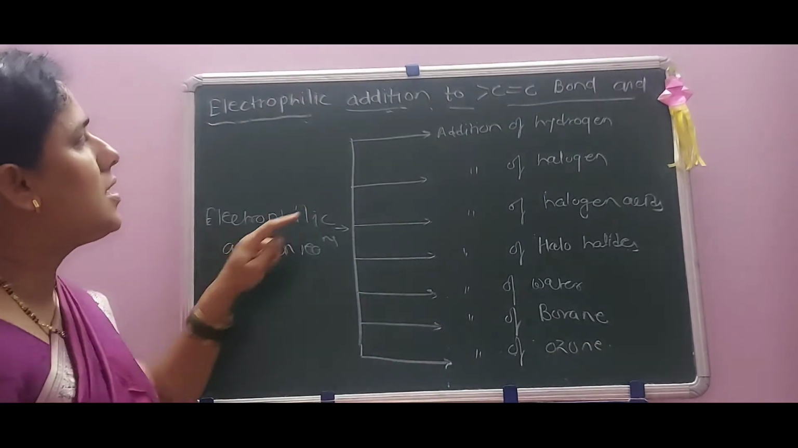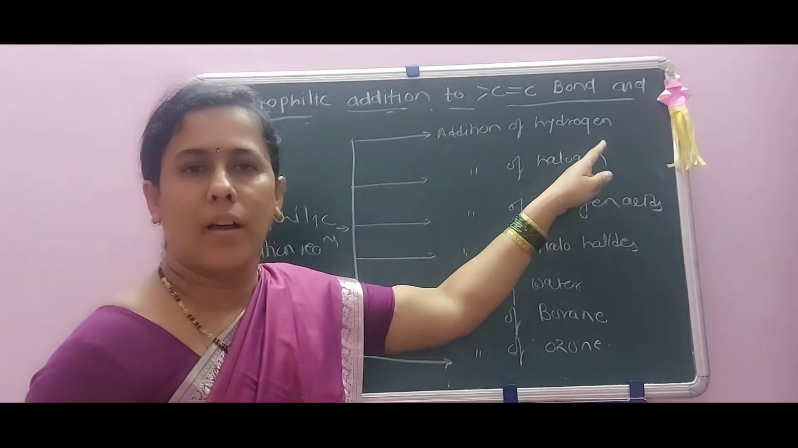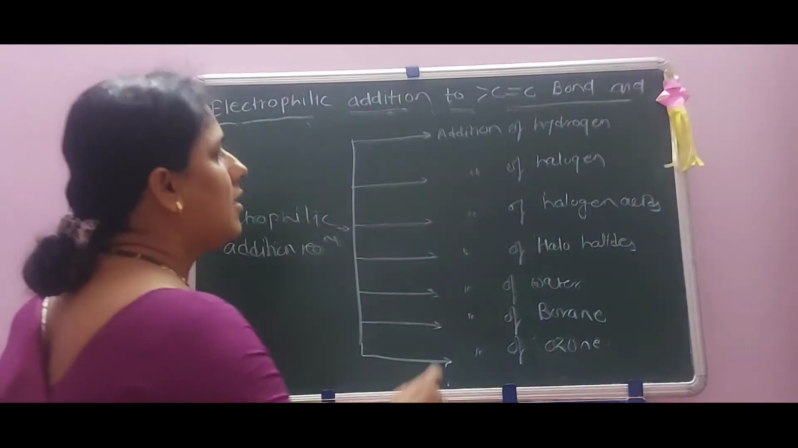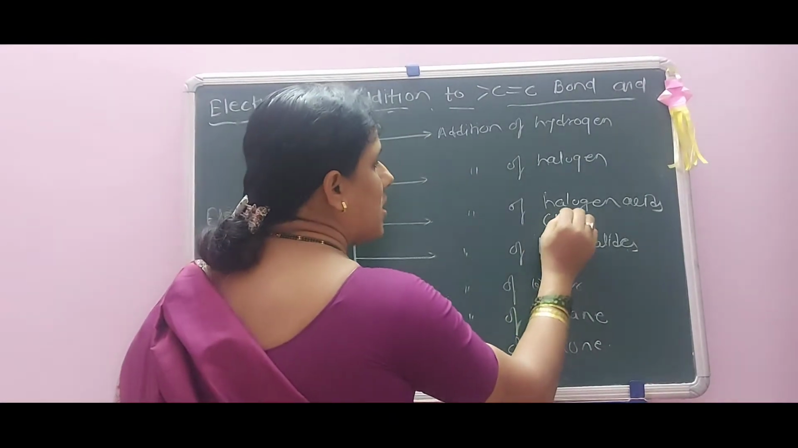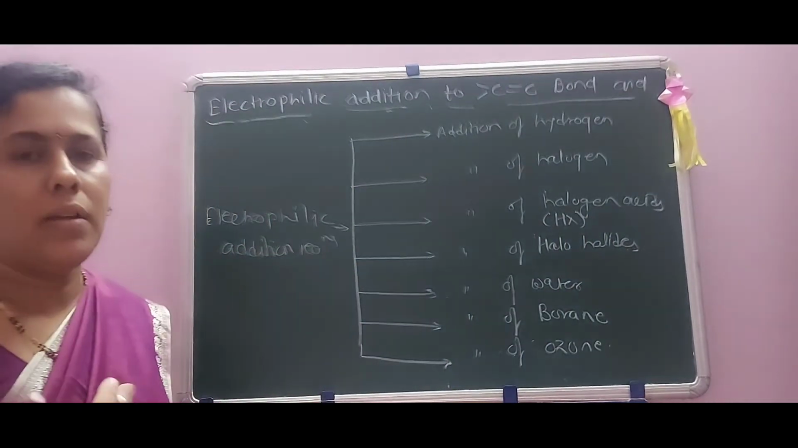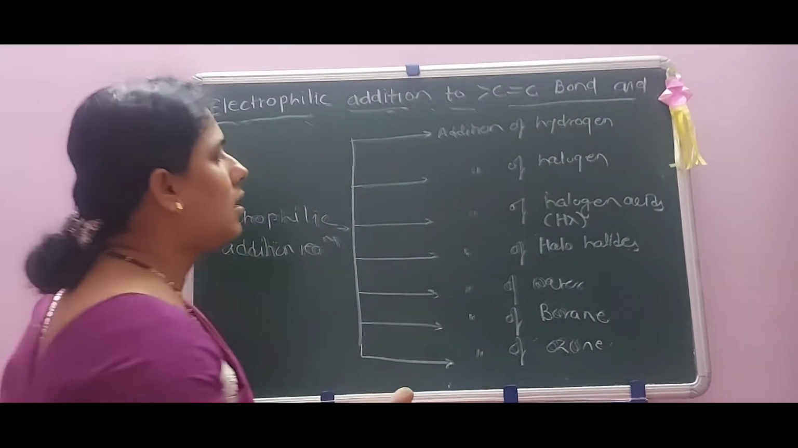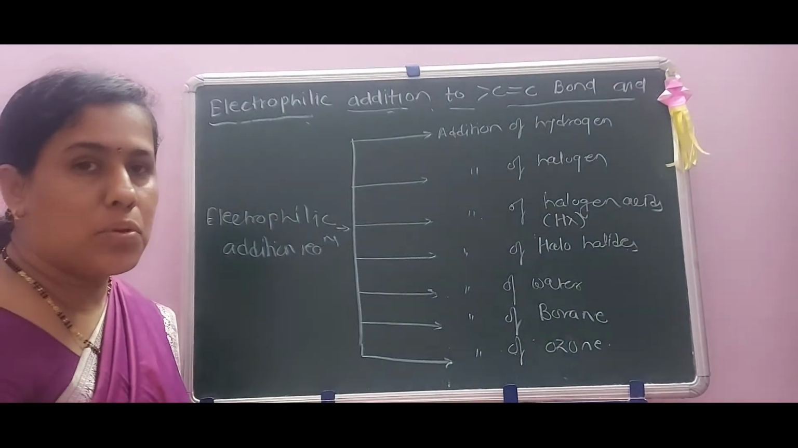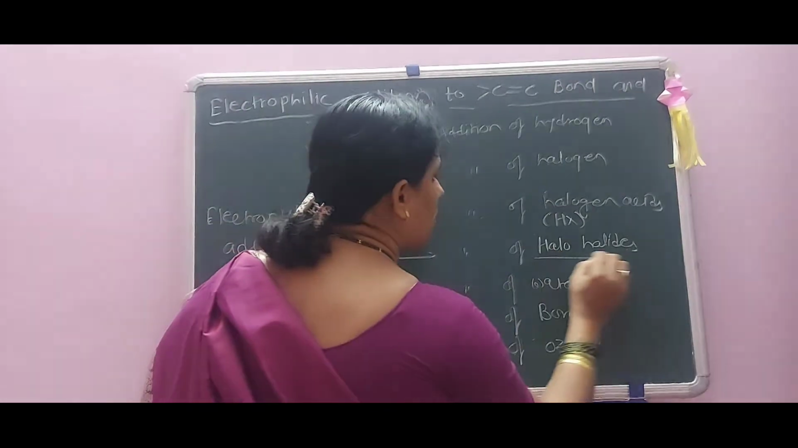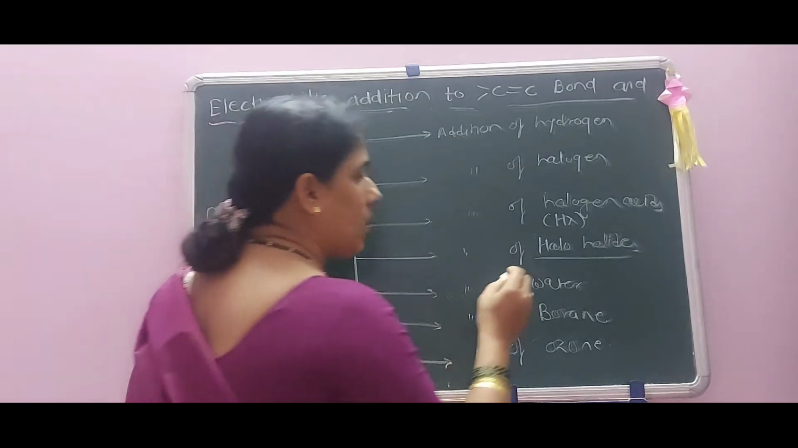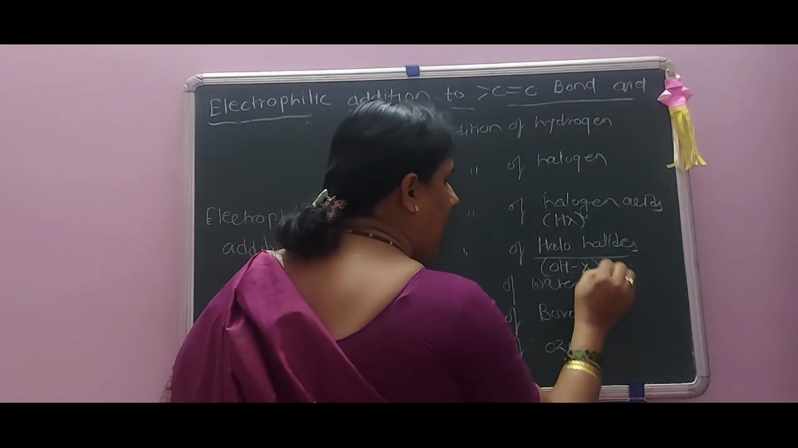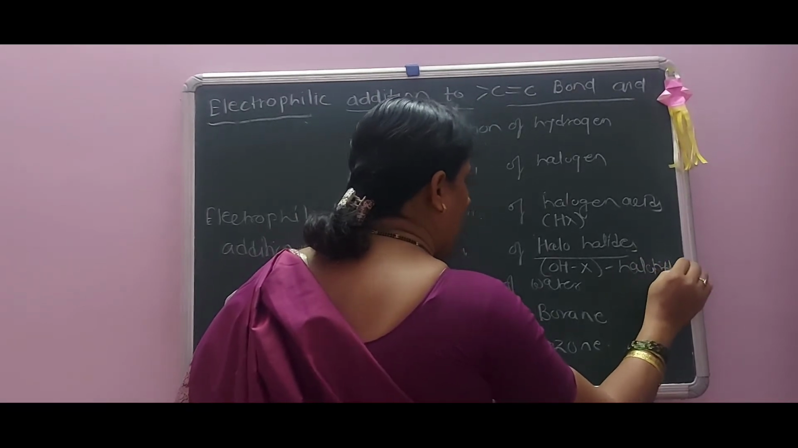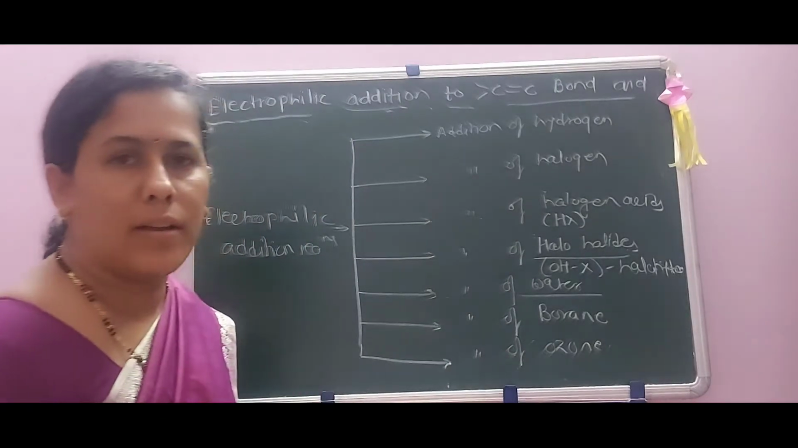Okay. Now what are these reactions? Addition of hydrogen, hydrogenation. Addition of halogen, halogenation. Addition of halogen acids is known as HX, where the compounds may be symmetrical or unsymmetrical. Of these, the halogen acids are added according to Markovnikov's rule or anti-Markovnikov's rule. Addition of hypohalous acids, that is OH and X, is the formation of halohydrins.